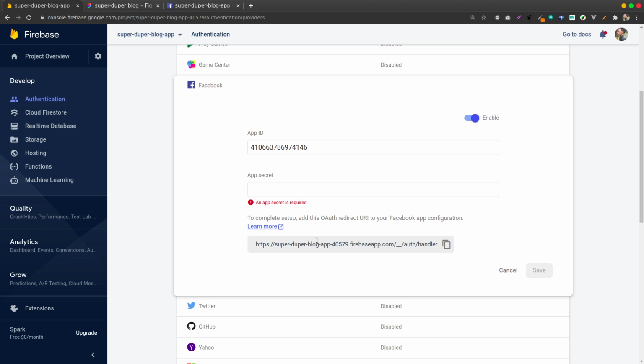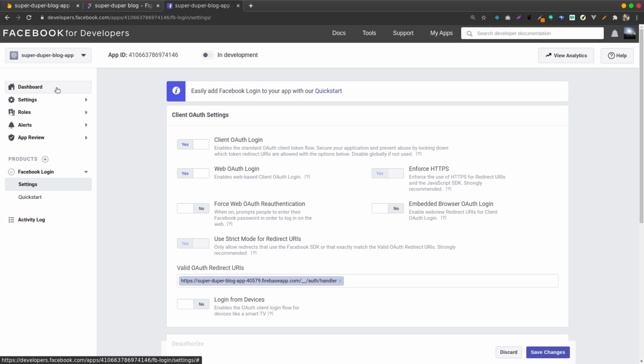The next bit is I need the secret. So I go to settings, then go to basic, and then the app secret. The app secret allows us to securely connect to Facebook.